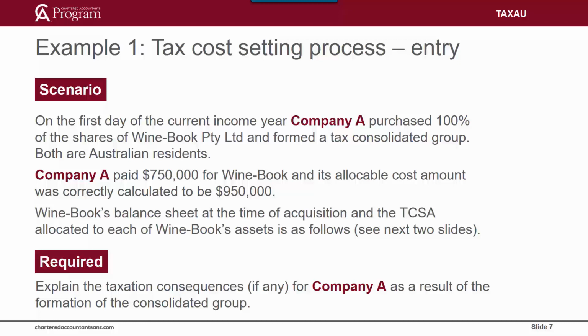Winebook's balance sheet at the time of acquisition and the tax cost setting amount allocated to each asset are outlined on the next two slides. You are required to explain the taxation consequences for Company A as a result of the formation of the tax consolidated group. For the purposes of this example, we will not be working through the details of stage 1 of the tax cost setting process, being the 8 steps of Section 705-60 to calculate the ACA. The background facts tell us that the ACA is $950,000. In an exam where a background fact or an assumption is provided, you should use this in answering the required task. No marks will be allocated to reperforming or verifying a calculation.